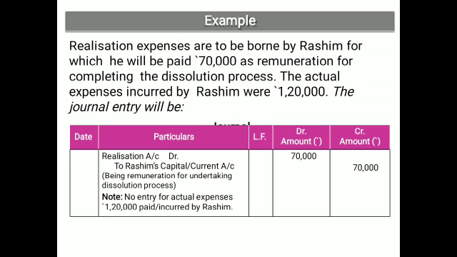So here the example: realization expenses allotted to the partner 70,000. So the entry is realization to the partner Rashmi's capital account with 70,000. It will be done with the specific amount allotted to him, sanctioned to him. The actual expense is mentioned, but no information is there on who is bearing it, or if it is borne by Rahim, even then no entry will be passed for actual expenses.